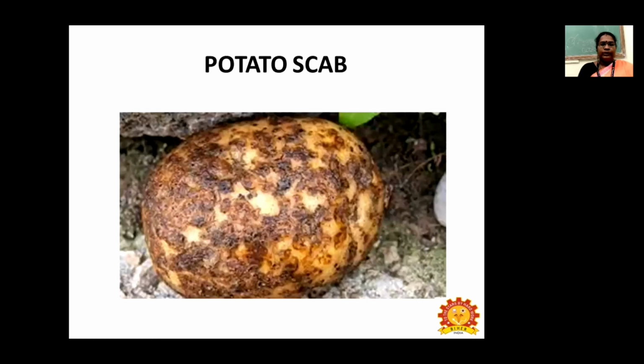In potato scab, we can see a corky appearance with a lot of sunken lesions on the upper skin of the potato, which is caused by a bacterium.